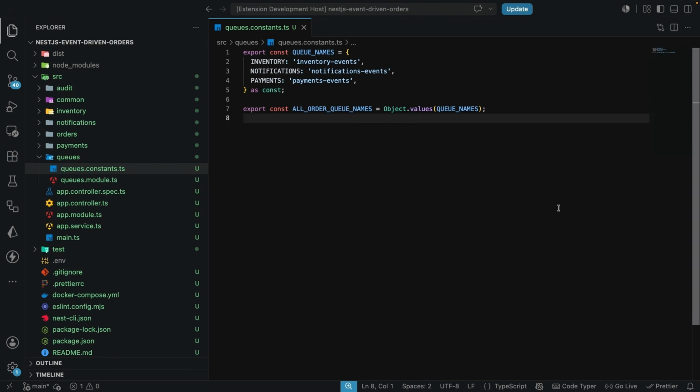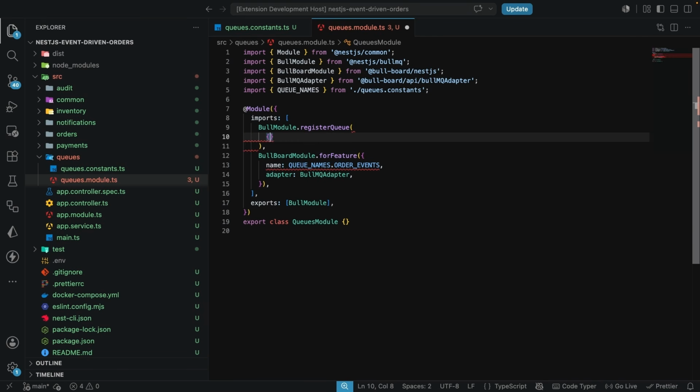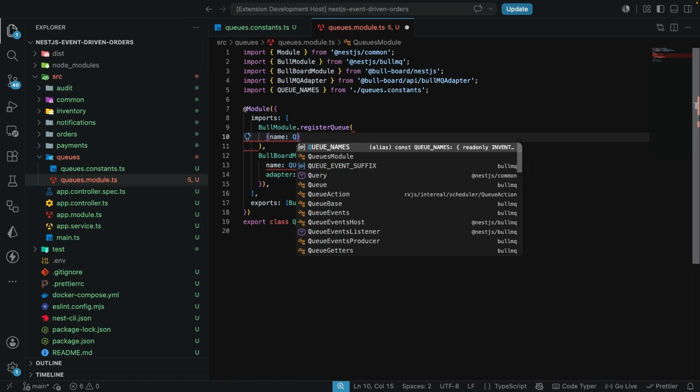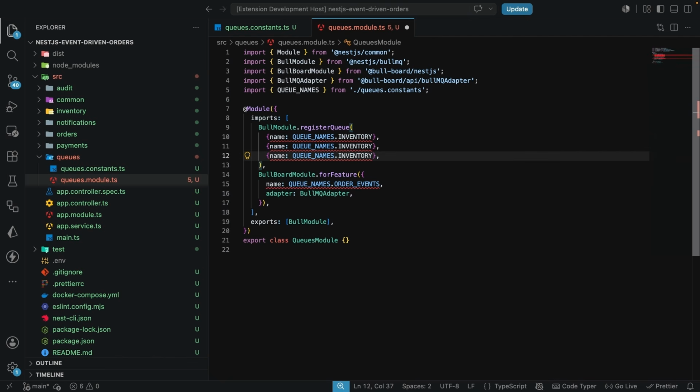This is one change. Now the next change is going to be right inside the queues module. You can see we already have errors here. So we're going to have this register queue and we're going to pass multiple objects here. Right here, we're going to have the first one, which we can pass in the name. And the name here is going to be the queue names dot, let's say, inventory. And I'm going to bring this down 2 more times because we have the notifications and we also have the payments. So here I'm going to swap this out with notifications. And the last one, I am also going to update to point to payments. Now let's fix the linting errors.